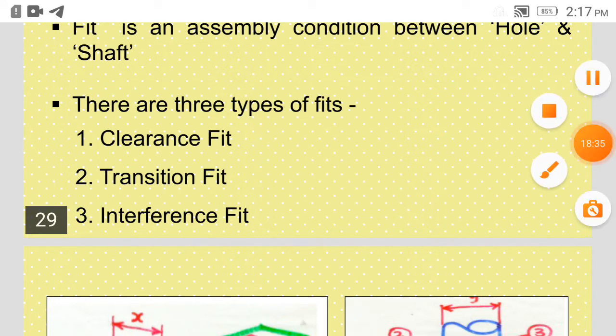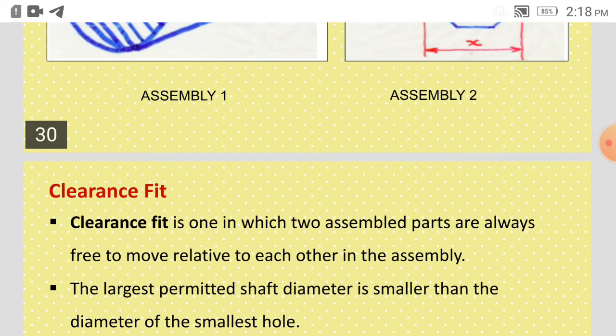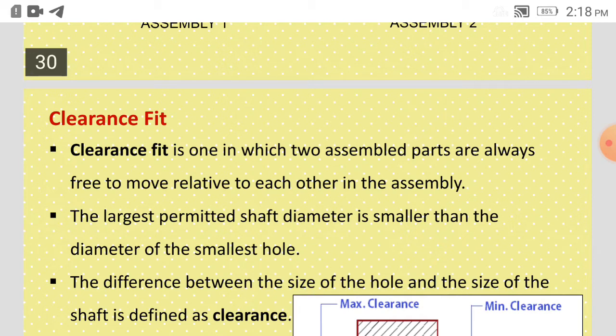So here we can see what is clearance fit. Clearance fit is one in which two assembled parts are always free to move. So as the name indicates, clearance, there is a small clearance in between the shaft and the hole always. So shaft can be freely moved in the hole. So that is what is clearance fit. Clearance fit is one in which two assembled parts are always free to move relative to each other in the assembly.